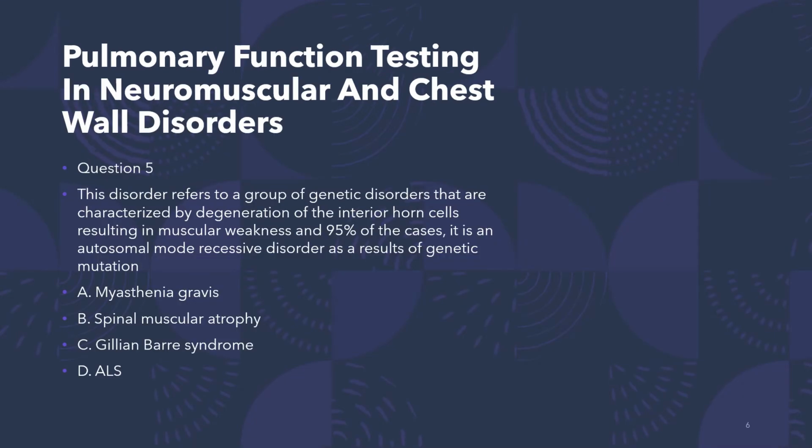Question number 5. This disorder refers to a group of genetic disorders that are characterized by degeneration of the anterior horn cells, resulting in muscular weakness in over 95% of the cases. It is an autosomal recessive disorder as a result of genetic mutation. So which one is this? Is it myasthenia gravis, spinal muscular atrophy, Guillain-Barré syndrome, or ALS?